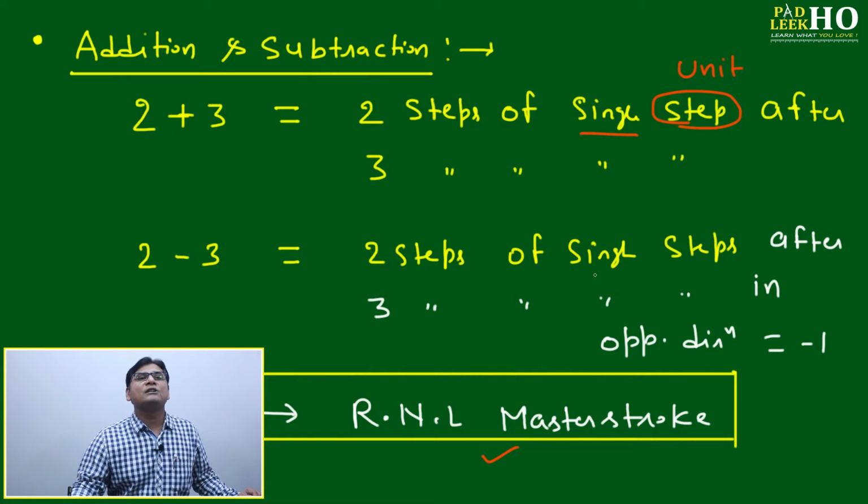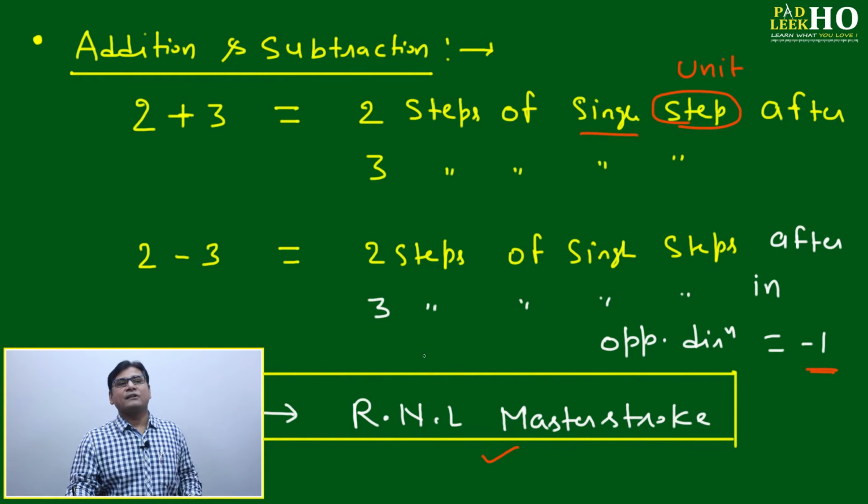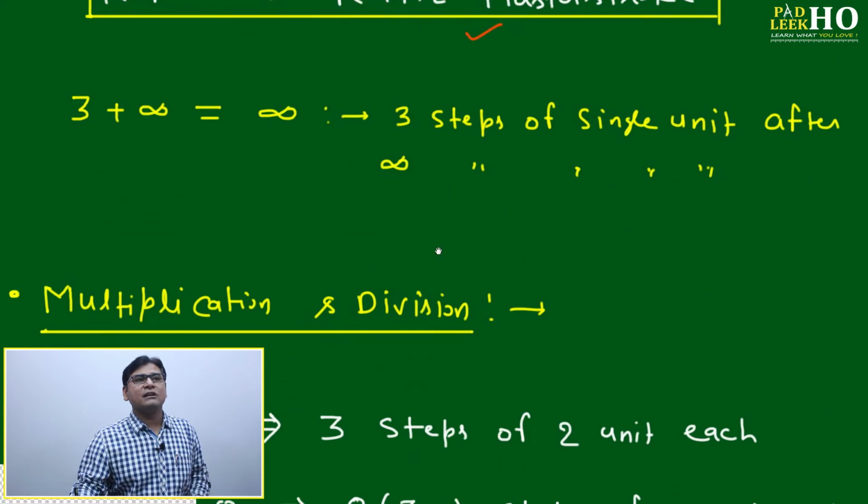If 2 minus 3, take 2 steps of a single unit. Afterwards, take 3 steps of a single unit in the opposite direction. Due to it, the result will become -1. How is it happening? You can see it on the real number line.